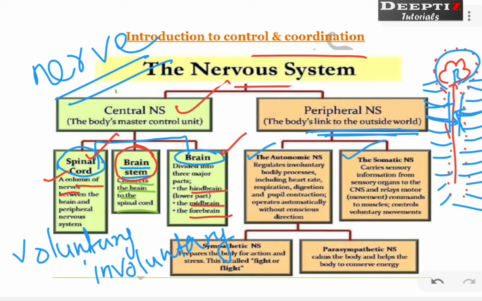But when you watch the video, at the same time you are breathing, your heart is beating, you are closing and opening your eyes, right? These are all involuntary activities. Involuntary activities are those which cannot be controlled by our will. Such things are controlled by the autonomic nervous system. It regulates body processes like heart rate, respiration, digestion, pupil contraction. Pupil is a part of the eye, right? Just as a rough idea, later we will see in detail. Now, this autonomic nervous system is divided into two: sympathetic nervous system and parasympathetic nervous system.